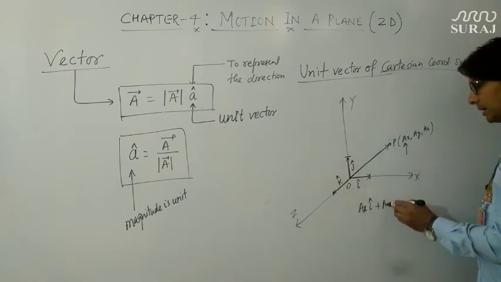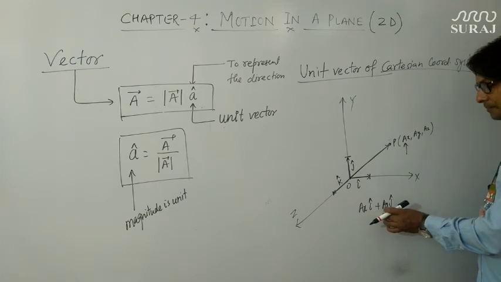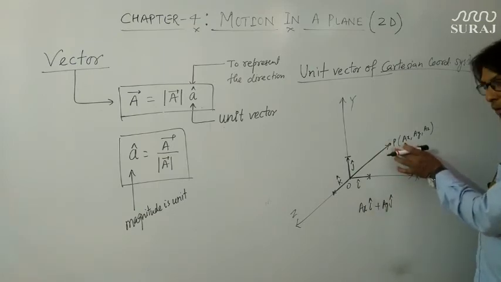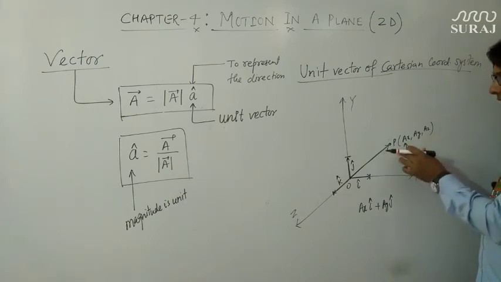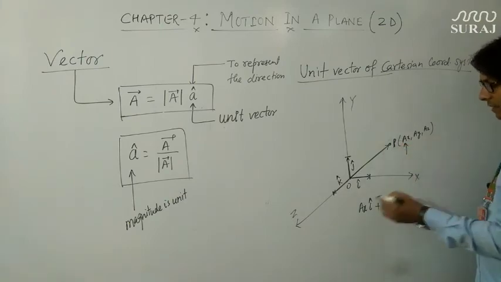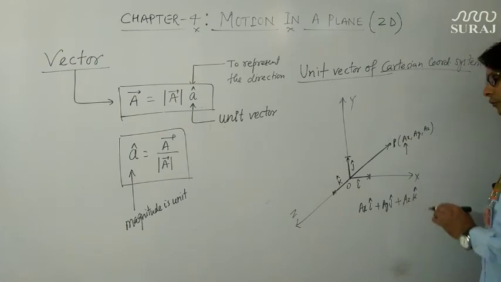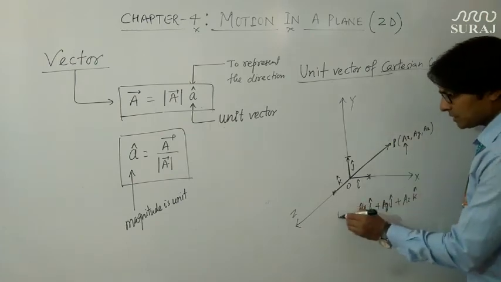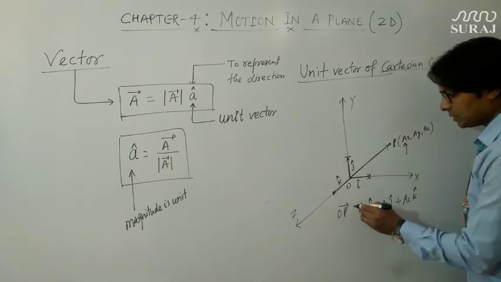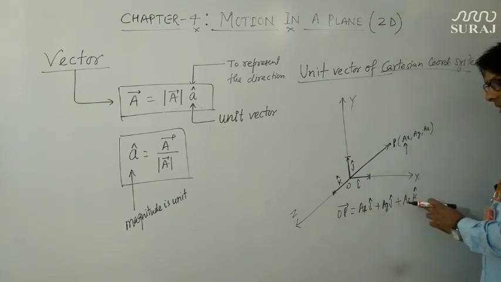If I multiply ay with the unit vector j cap, this will be the part of this OP vector in y direction, and similarly for z direction it is az k cap. So how will you represent the OP vector? You will say the OP vector is equal to ax i cap plus ay j cap plus az k cap.